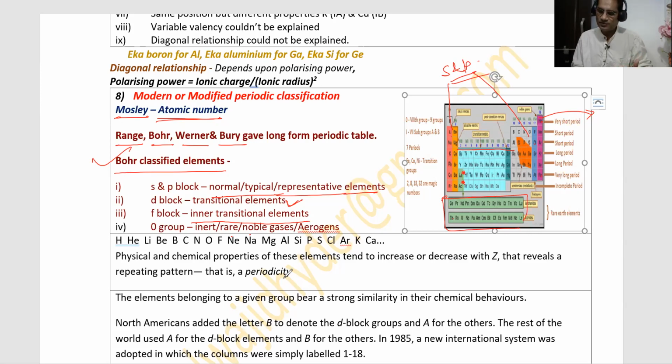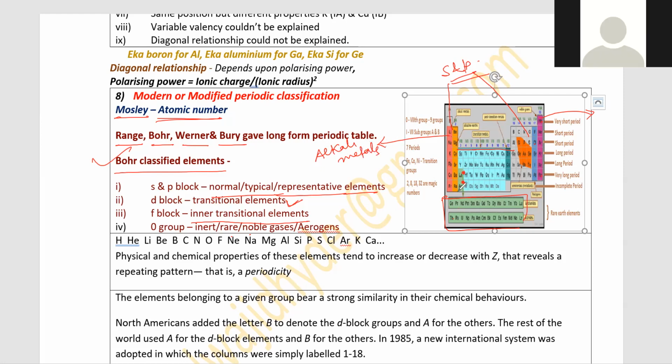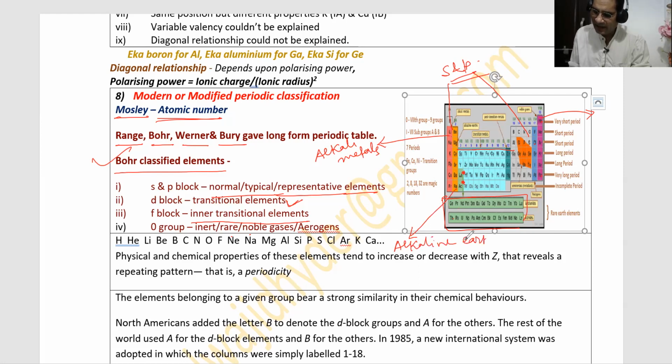Now see here, this is alkali metals. This first A group is alkali metals, or you can say first A group elements. These elements are called alkaline earth metals. Second A group elements are called alkaline earth metals. These elements are transitional elements.